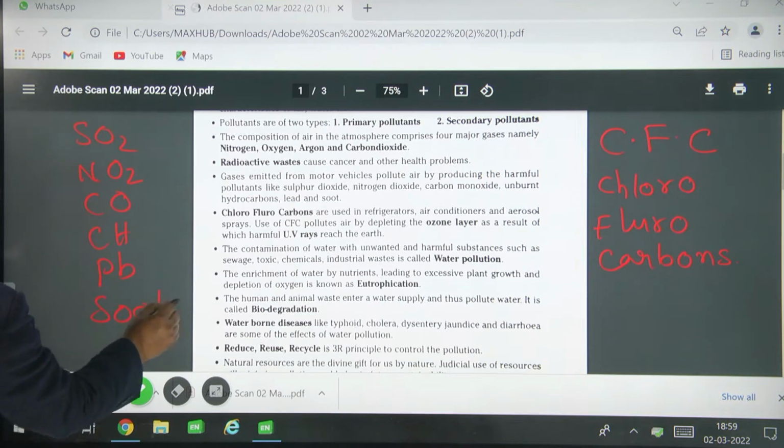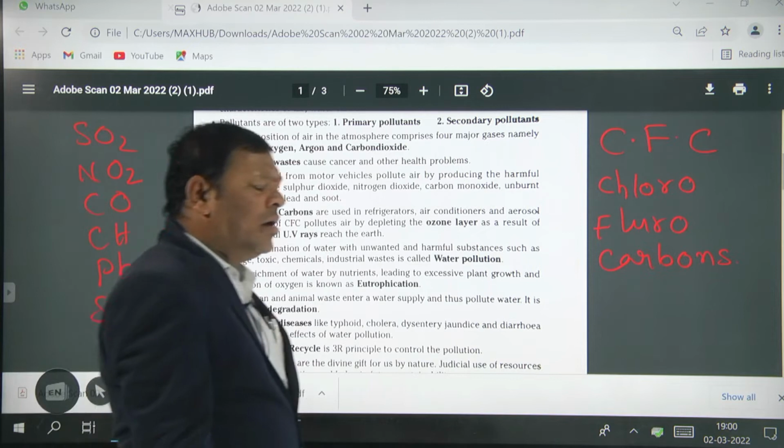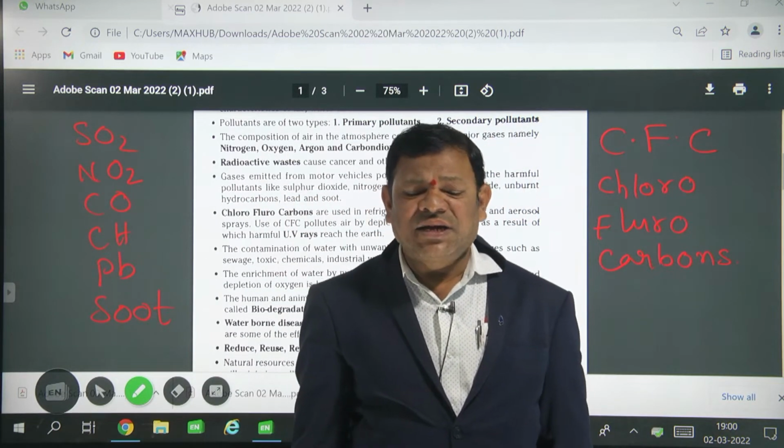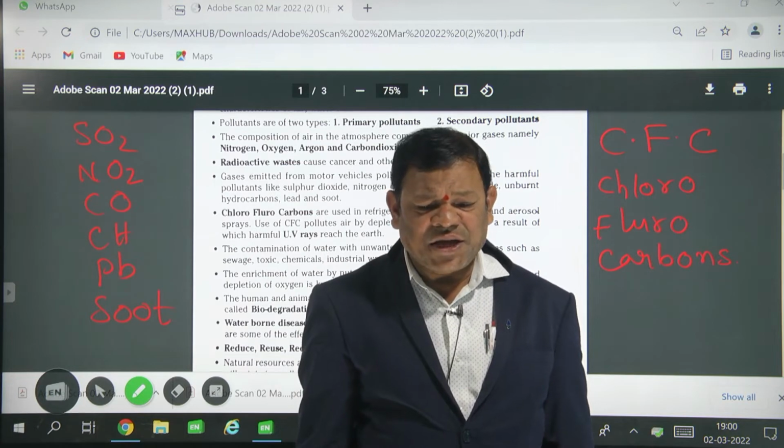These are the components present in the emissions the vehicles release. Is it okay?